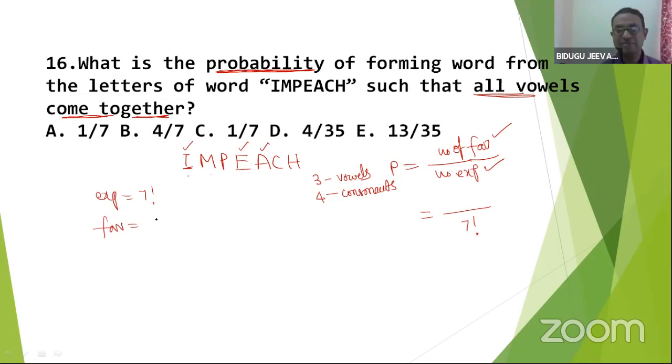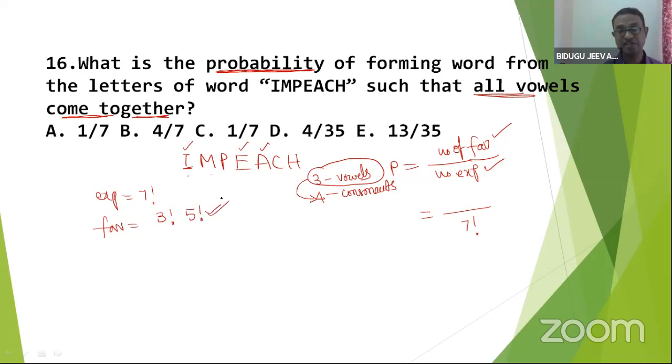All the 3 must be together. This can be done in 3 factorial. Completed. Now, these three vowels, if you consider as one unit, if it is arranged along with 4, it will become 5 items. This can be arranged as 5 factorial.